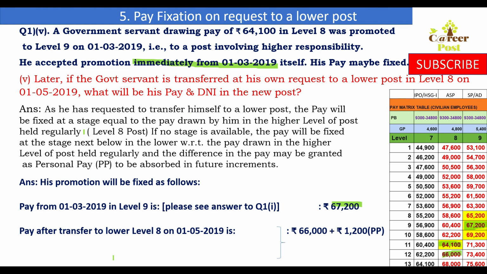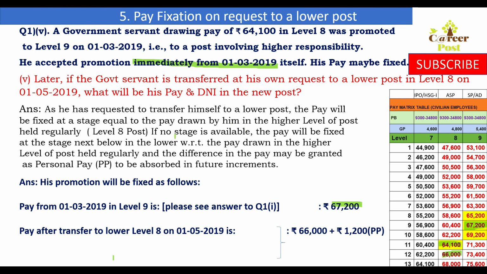FR 15A says the pay will be fixed at a stage equal to the pay drawn by him in the higher level. What is the pay drawn by him in the higher level? It is 67,200. So it should be equal to 67,200 itself, and that should be checked in level 8. Whether that 67,200 stage is available, no, it is only 66,000 or 68,000.